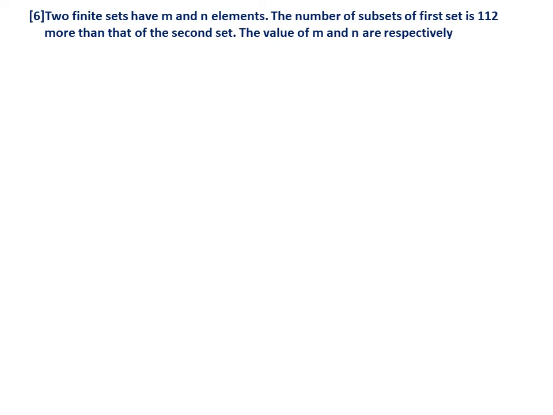Two finite sets have m and n elements. The number of subsets of the first set is 112 more than that of the second set. The values of m and n are respectively? Actually this is a very good question. Unfortunately or fortunately, I don't know, the options given are very trivial, and this is actually a very good message for us when we are preparing for or writing CET. Sometimes the examiner might have given this purposely.